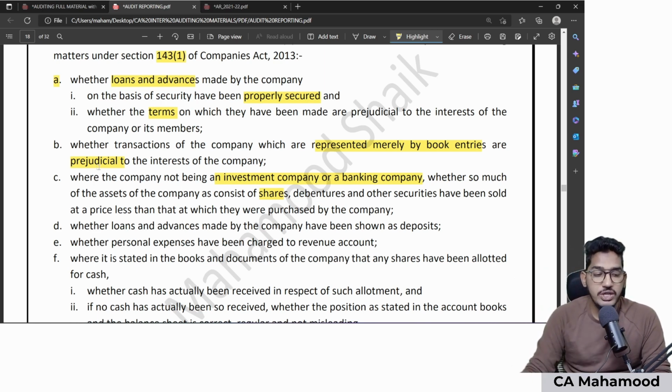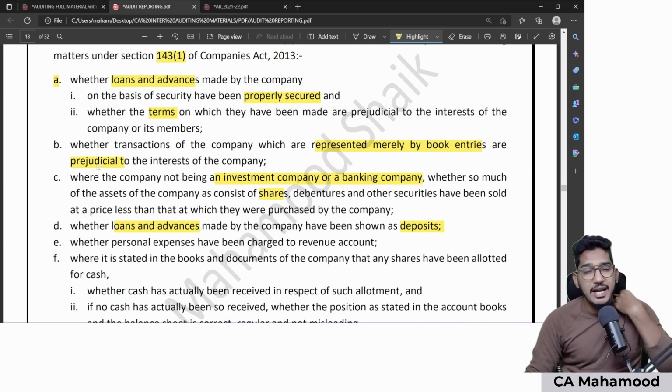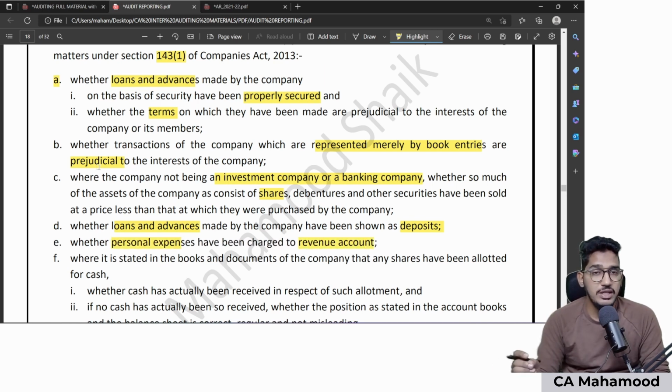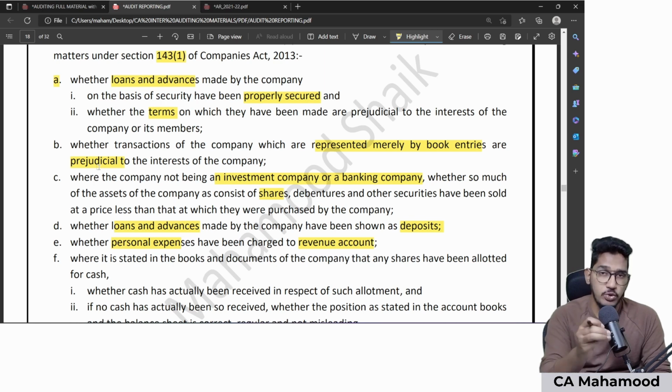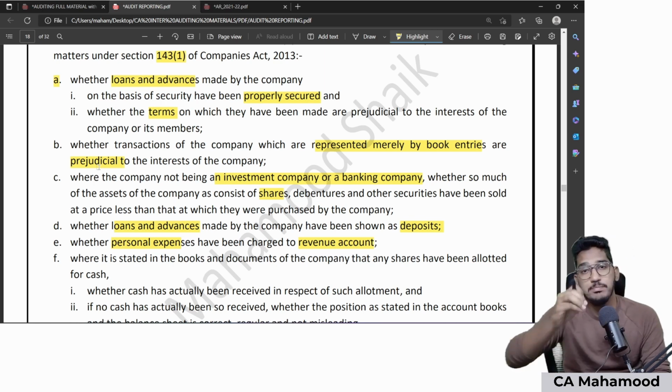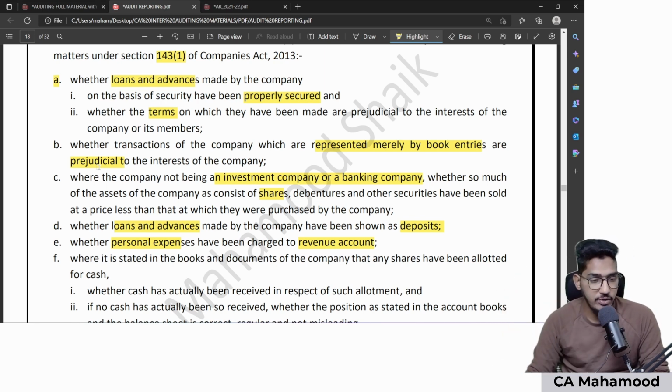D point, you need to check whether loans and advances which are given by the company have been shown as deposits. Here also they are referring to loans and advances made by the company. Made by the company means given by the company. So whether your client has given any loans and advances, but instead of showing it as loans and advances, have they shown it as deposits? Find it out and report it here. Whether personal expenses have been charged to revenue. Nothing but whether the personal expenses of management and board of directors have been shown as business expenses, that we need to find out and report.